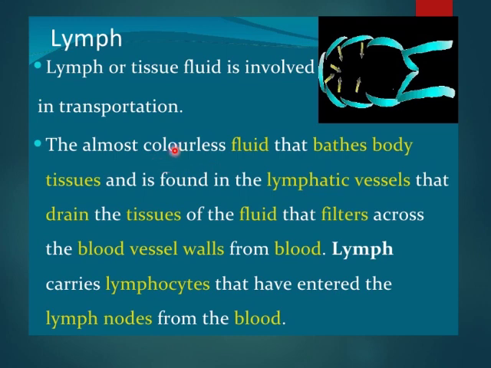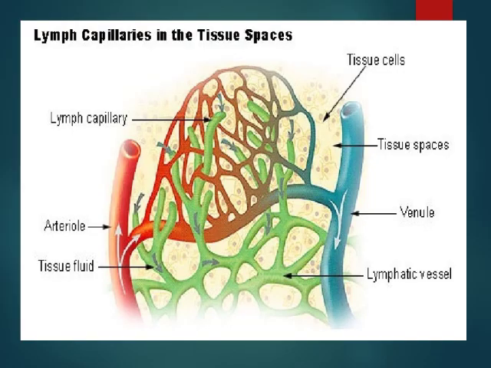So better you write colorless because in NCERT it is given as colorless fluid that bathes body tissue, and it is found in the lymphatic vessels that drain the tissue of the fluid that filters across the blood vessel wall from the blood, and lymph carries lymphocytes that have entered the lymph nodes from the blood. So this is the diagram showing the lymph capillaries in the tissue space, right? These are the lymph capillaries you can see.